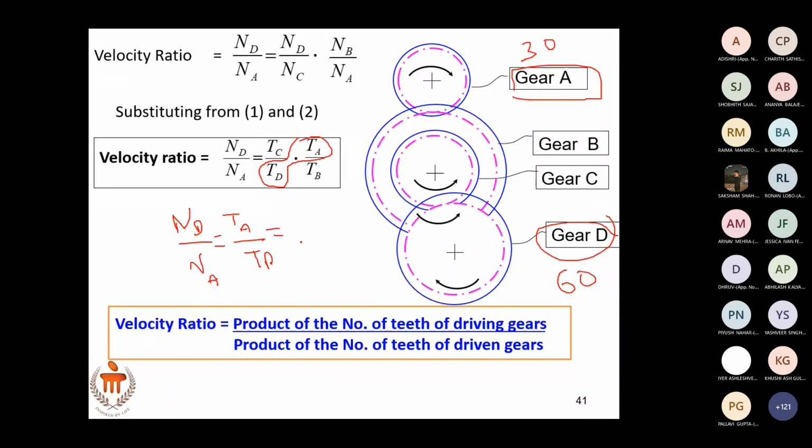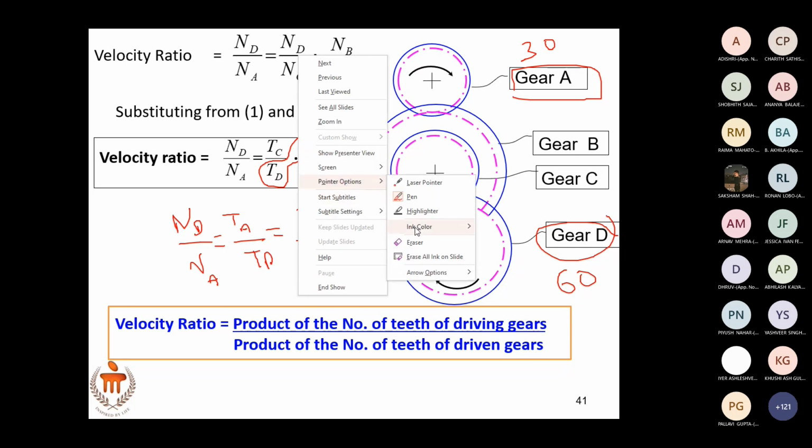ND by NA equals TA by TD, 30 by 60, that is 1 by 2. Isn't it?